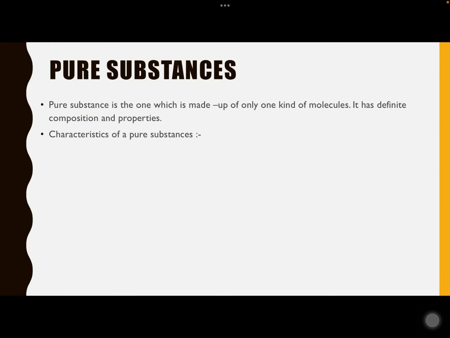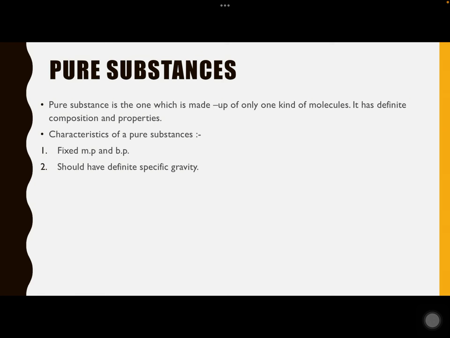The characteristics of a pure substance are: it has a fixed melting point and boiling point. It should have a definite specific gravity, which we have studied in physics. It's actually the comparison of the density of a given substance with that of the density of water, or how heavy a substance is as compared to water.